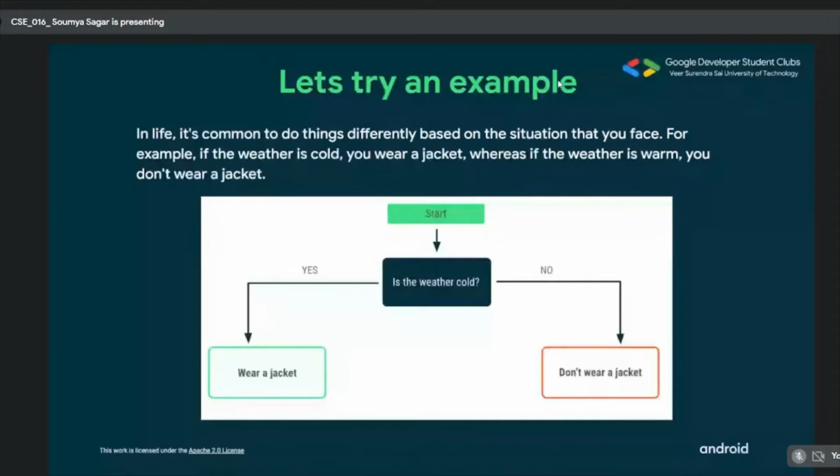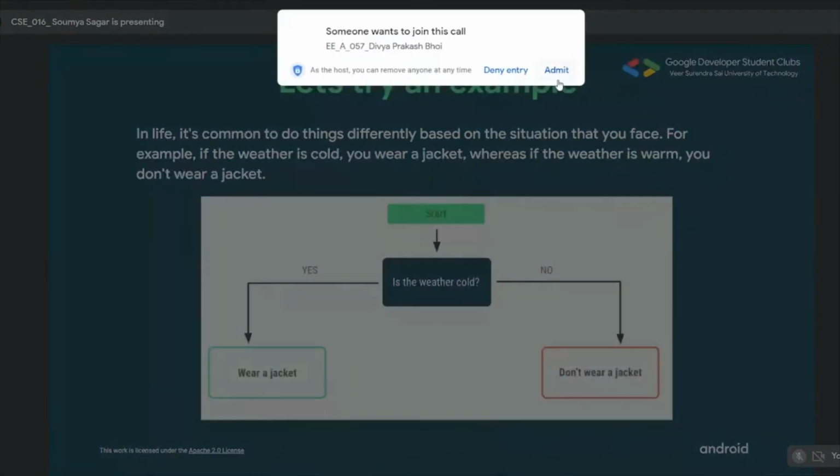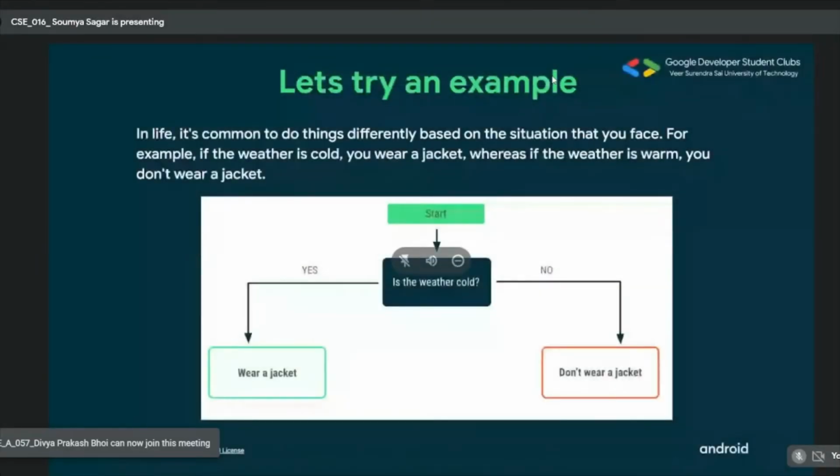and I was thinking like, okay, the weather is cold. Now I have two options. It could be either yes, it is cold, or no, which is not cold.